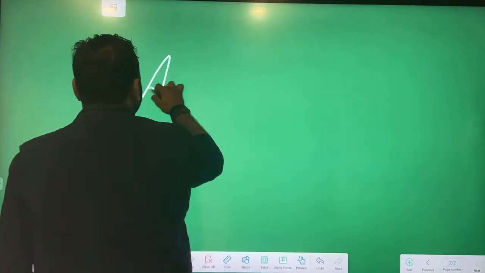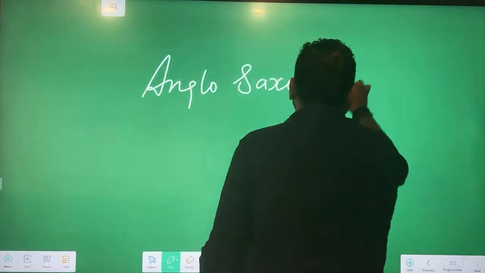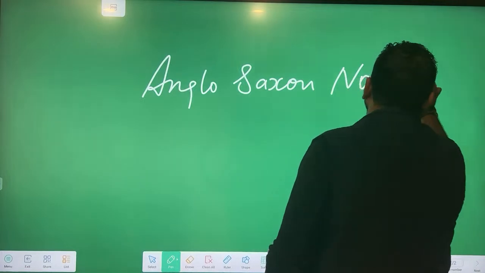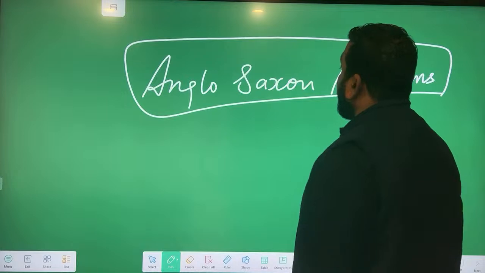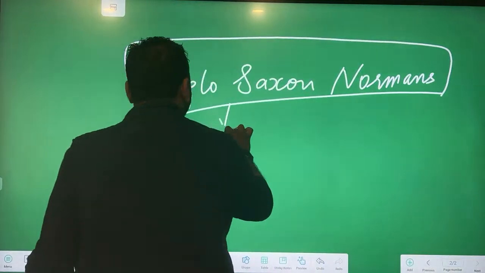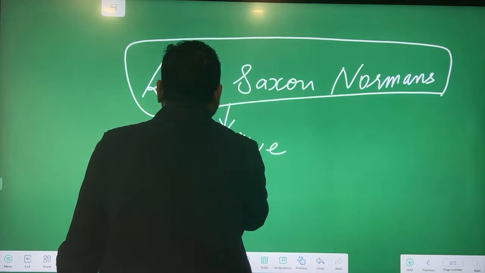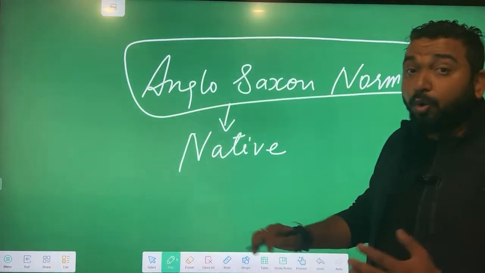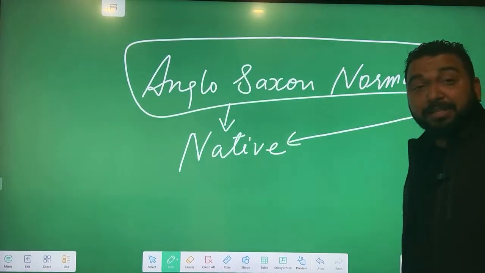the Anglo Saxons got a new tribe together, Normans, Anglo Saxon and Normans. Now, as they were strong cultures, Anglo Saxon was a native culture. Who came to whose area? They left their place to come to this place.